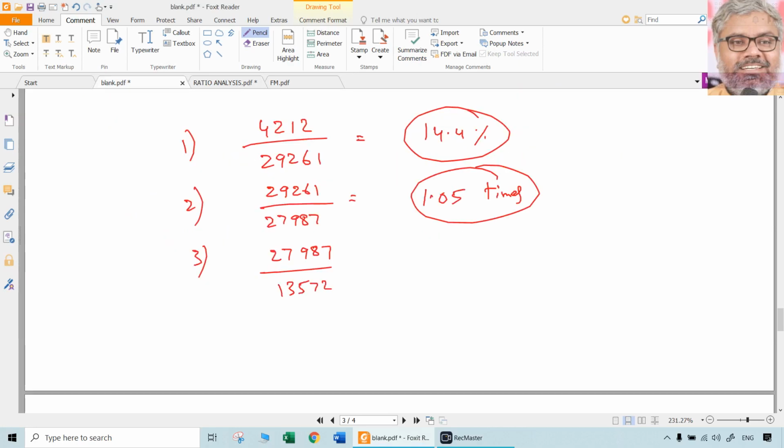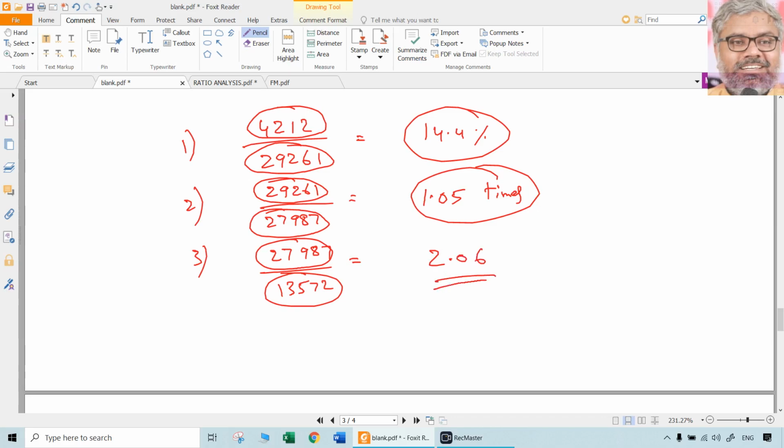You should understand each of them. For sales of 29,261, they made a net profit of 4212. For assets employed of 27,987, by using those assets, they made sales of 29,261. Out of these 27,987 assets, 13,572 are funded by equity. Naturally, the remaining are funded by debt. We don't care about it. That is just understood. So 27,987 divided by 13,572 will give an equity multiplier of 2.06 times, let us say.